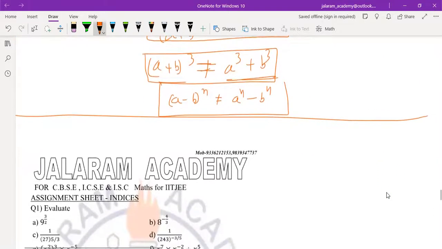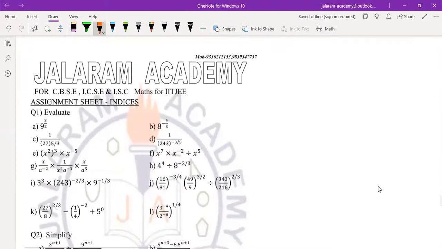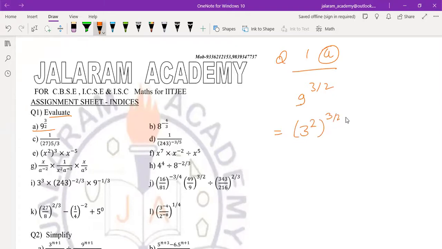So let's now understand how to use this property by discussing the questions given in this assignment. Question number 1a is 9^(3/2). Simplify, we have to find its value. So 9 can be written as 3 square, whole to the power 3 by 2.